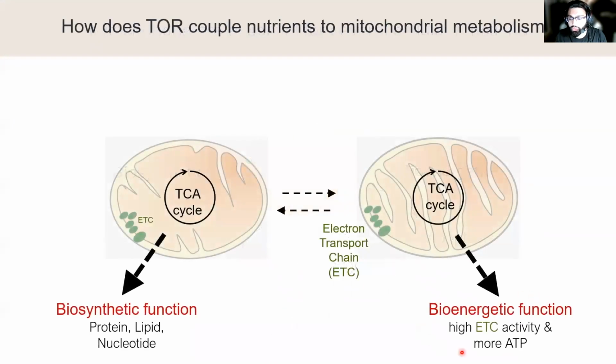So over on the right, we have bioenergetic function, which is the classic function of mitochondria that takes fuel molecules and uses them to generate ATP. Conversely, we have biosynthetic function, which is taking those same fuel molecules and instead of using them for ATP production, we're going to use them to increase cell mass and overall promote growth and development. So my project specifically focused on how the target of rapamycin, or TOR, pathway alters this dynamic equilibrium.